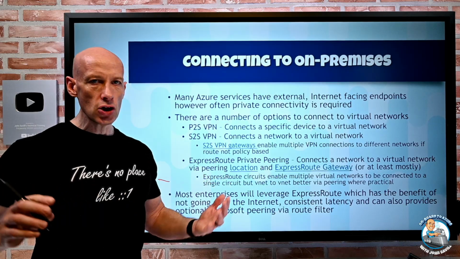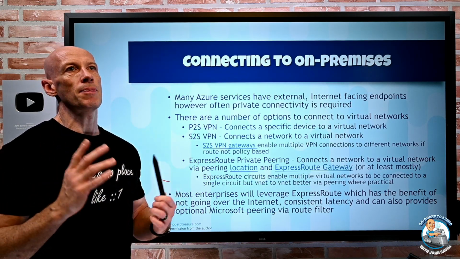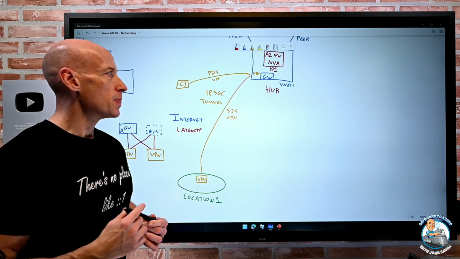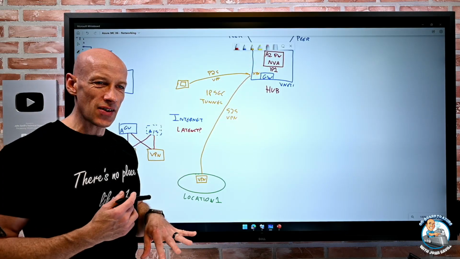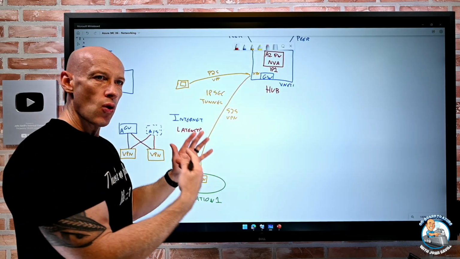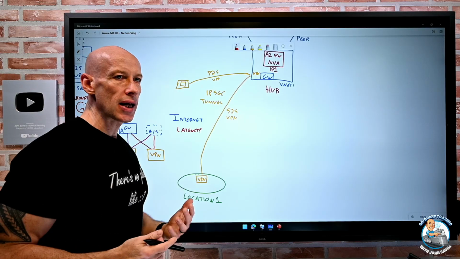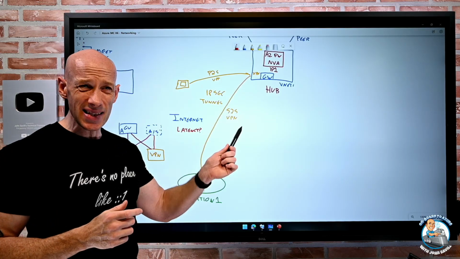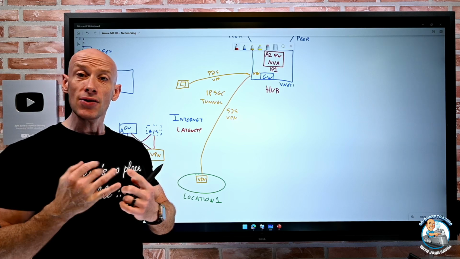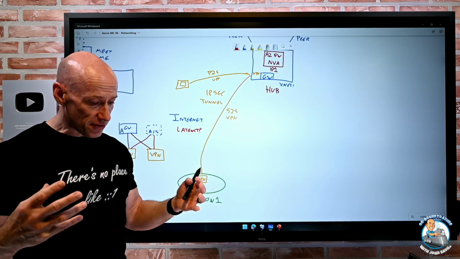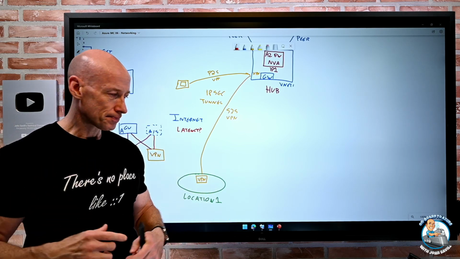If I'm a major user of Azure, what I really want to think about is Azure just becomes an extension of my IP space. I don't want to think of it as this different thing. I want them to just have this free-flowing IP space. And yes, site-to-site VPN does that, but companies don't like the fact that it goes over the internet. Even though it's encrypted, it is safe. Companies don't like it.